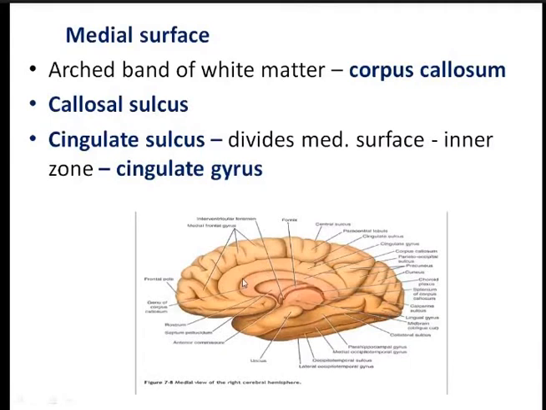Now there is one important sulcus in the medial surface which is known as the cingulate sulcus. This is the cingulate sulcus. Now this cingulate sulcus divides the medial surface into the inner part and the outer part.